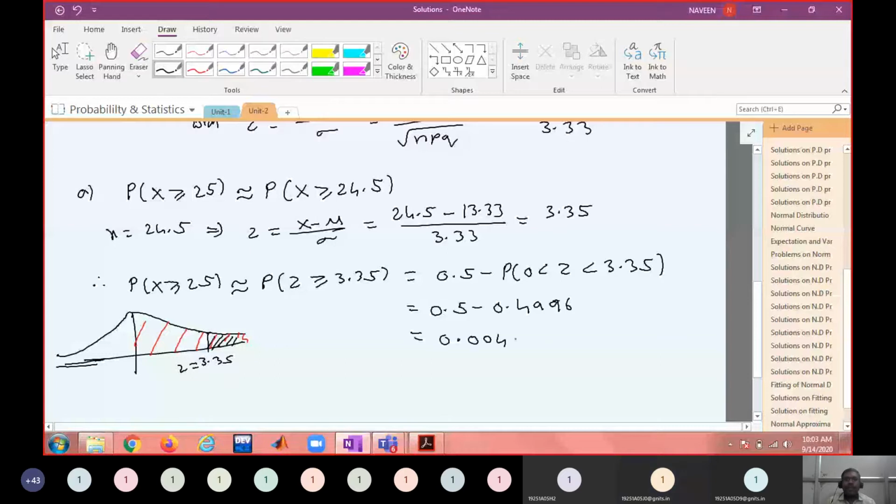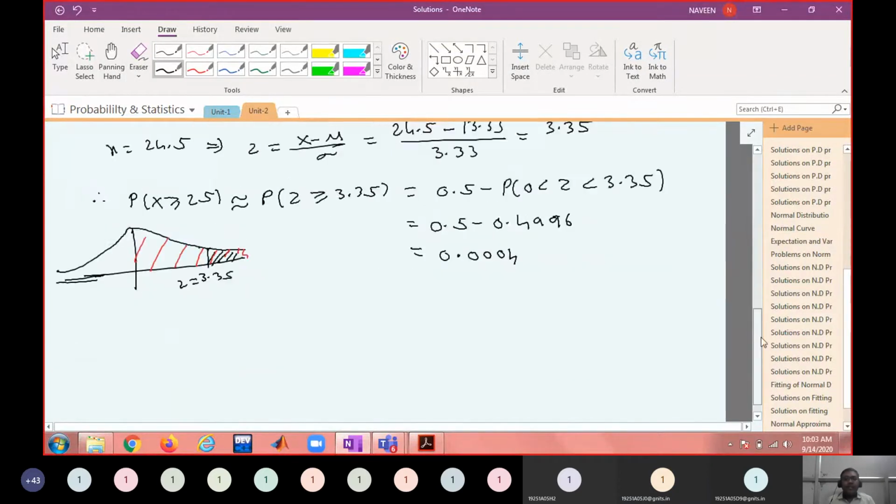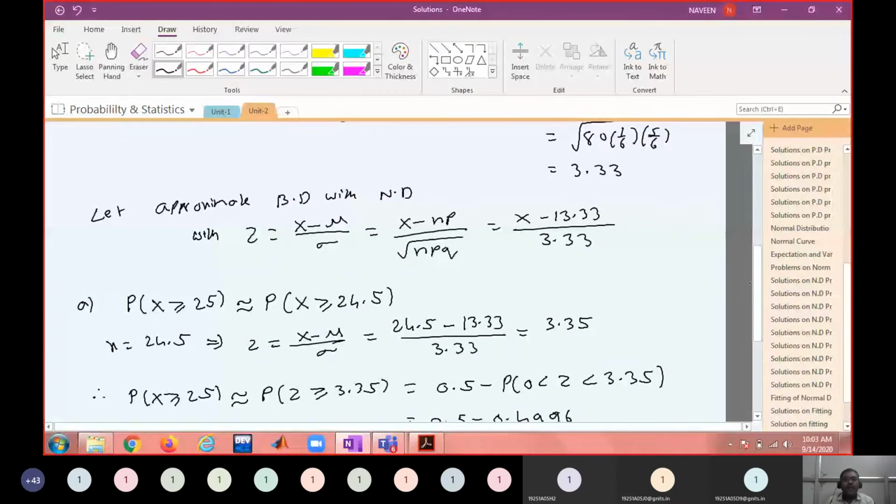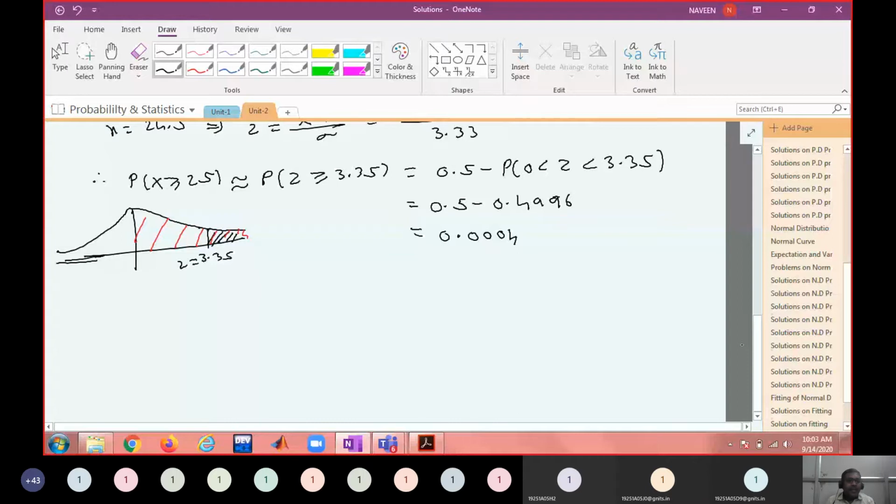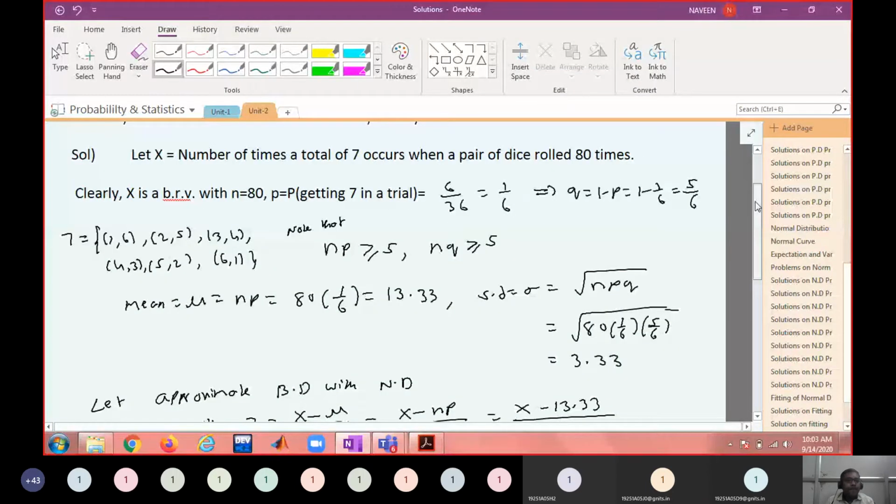What is the fourth decimal? Three zeros, yes. So that is how we compute the probability. In this problem we directly computed the binomial probability by approximating with the normal probability. In a similar way you find out the remaining two. So 33 and 41, you do as we did in the previous case.